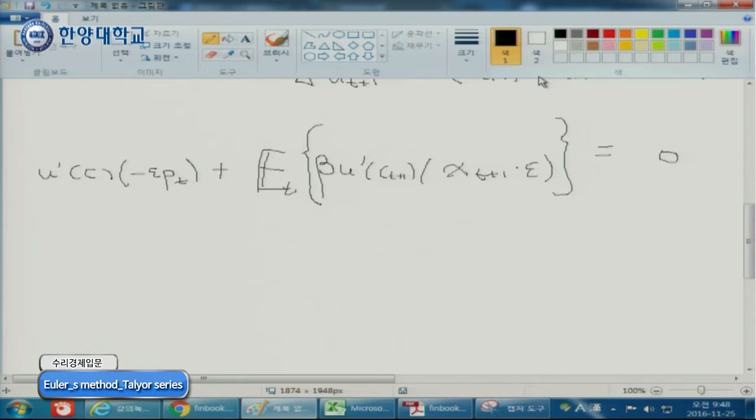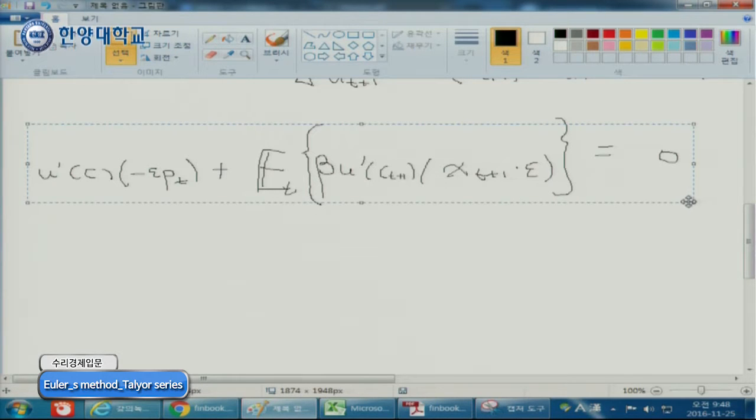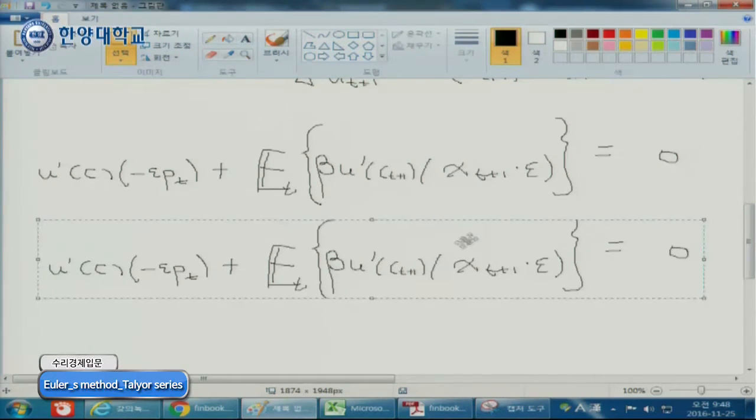It means that you have to save or consume so that today's value and tomorrow's value balance each other, right? And then from this one, now we have a very important relationship. Okay, so again this one.